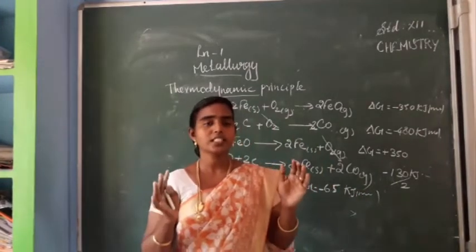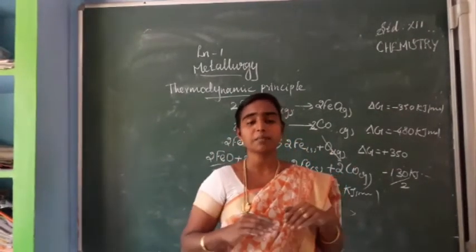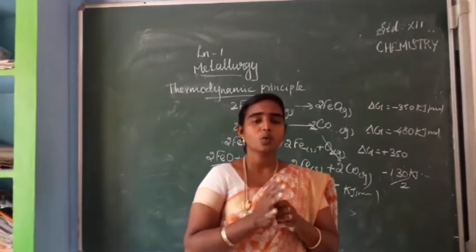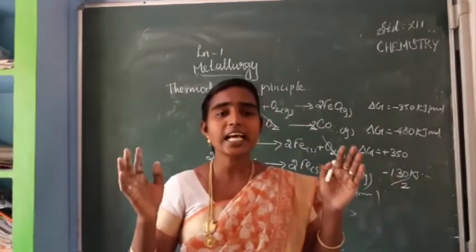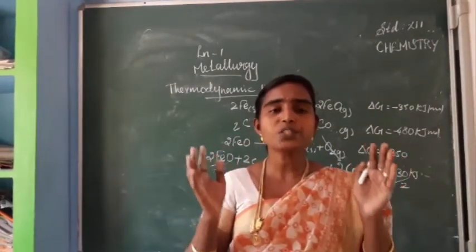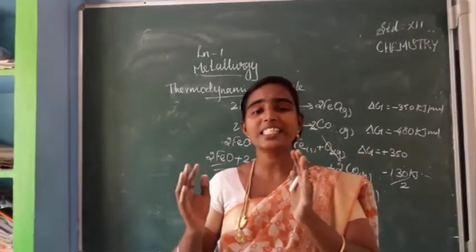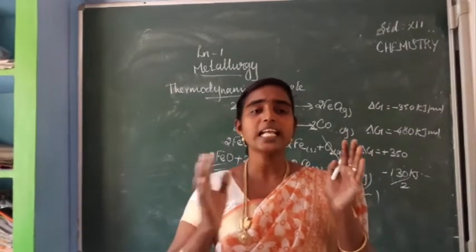Okay. So with this we can finish this first lesson, metallurgy, the thermodynamic principle. Only one key point you have to understand: this Ellingham diagram is useful for the selection of reducing agent. So what is the Ellingham diagram?